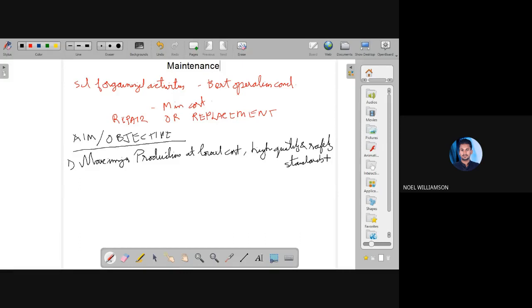This is the first objective, that is maximizing the production. We have to maximize the production by lowering the cost, or at the lowest cost and at the high quality. So with low cost and high quality, we have to maximize the production.